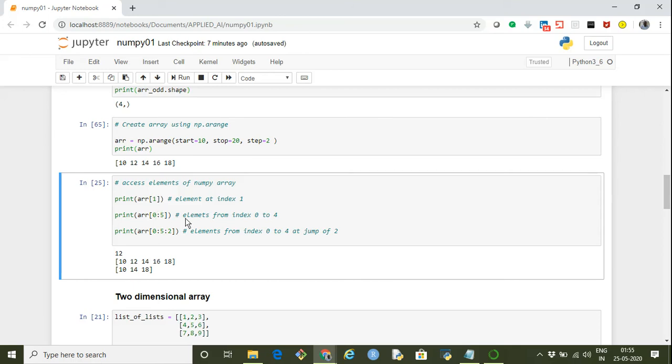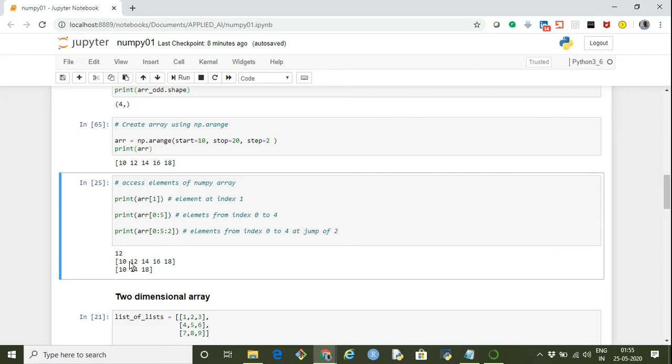If you want to access elements from index 0 to 4, we give the object name arr, and then 0:5, where 5 is exclusive. It will give out the elements from index 0 to 4. And if you want to jump, we can specify the step size also, which is 2. Then it means it will start from index 0, go up to 5, which is exclusive, that is 0 to 4, at a jump of 2.